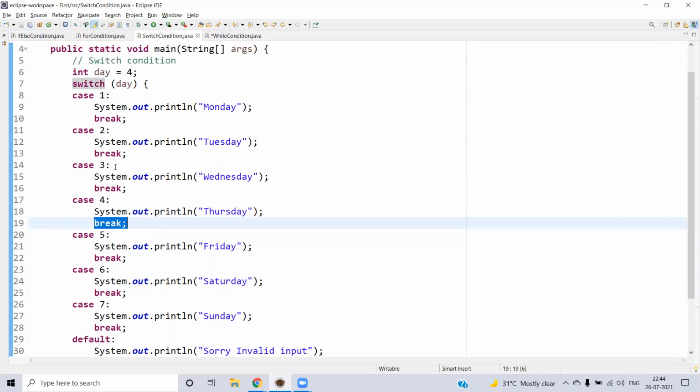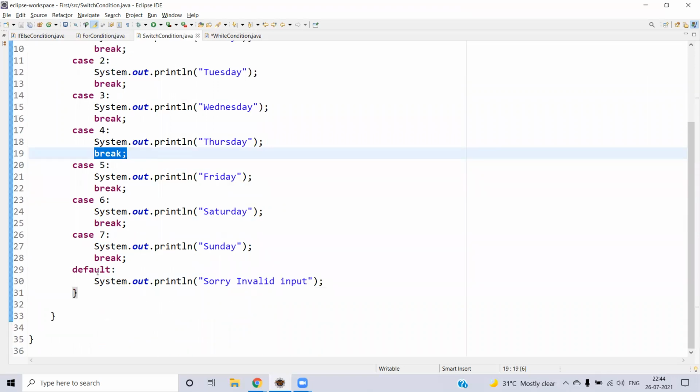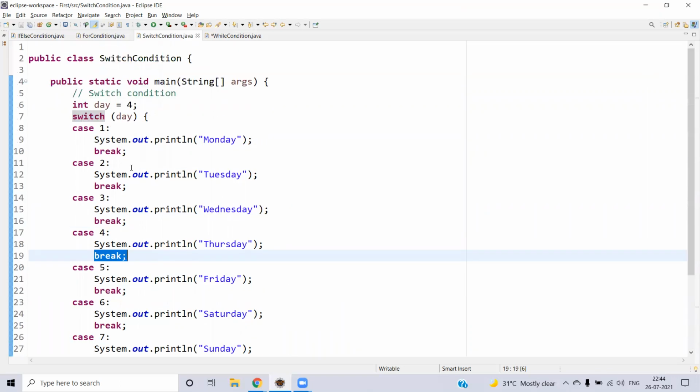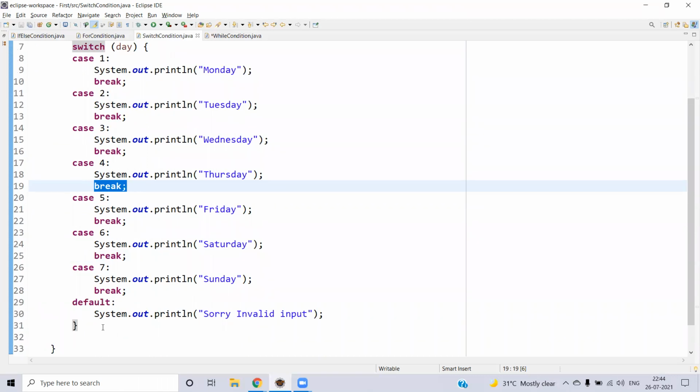But let's say it is our responsibility to make the break. And at last you will have the default statement. Let's say you have some value that does not match any cases, then it will look for the default statement and execute that block.